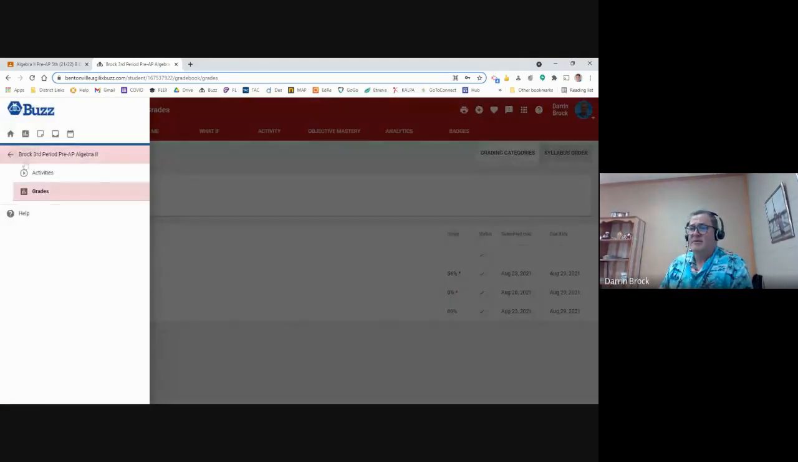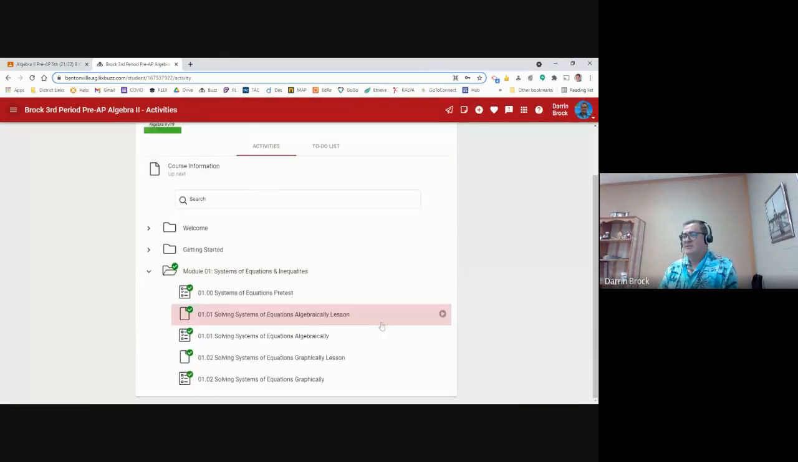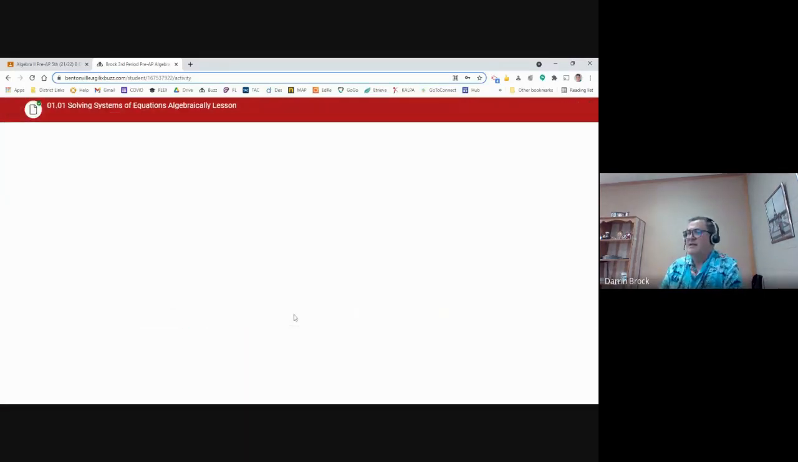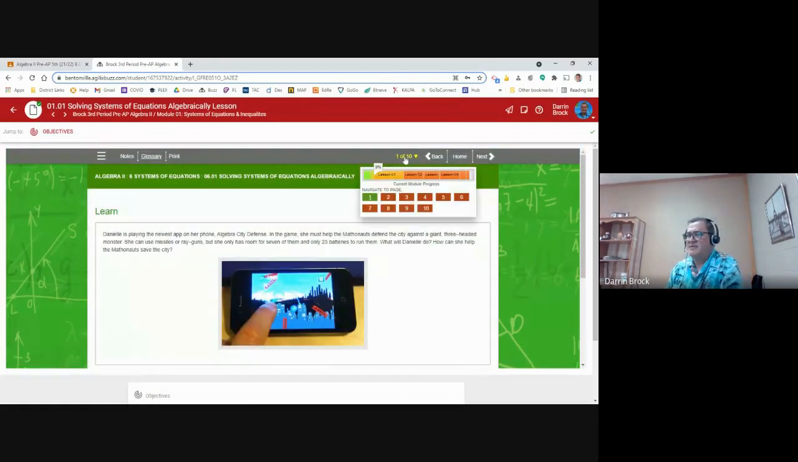So let me go back. Now go back to activities, now that I've looked at the grade screen and understand it. And let's talk about solving systems of equations algebraically. When you open that lesson up, let's see how many pages. This one has 10 pages.